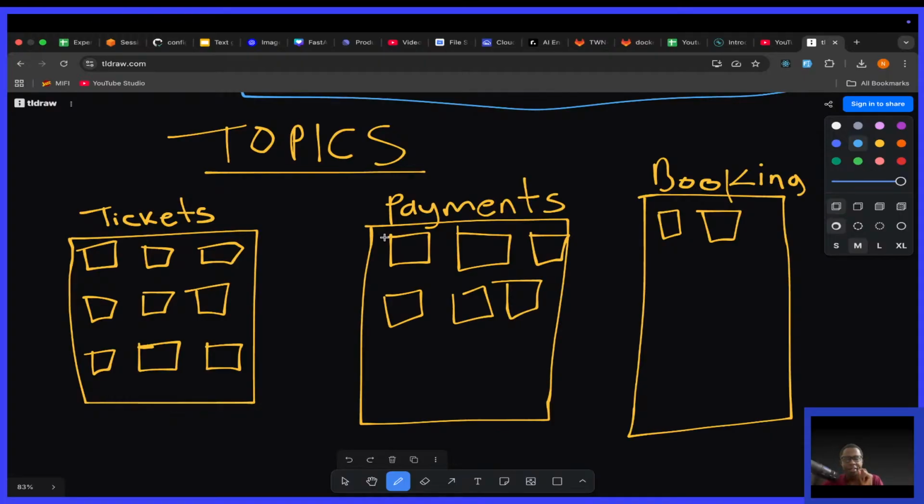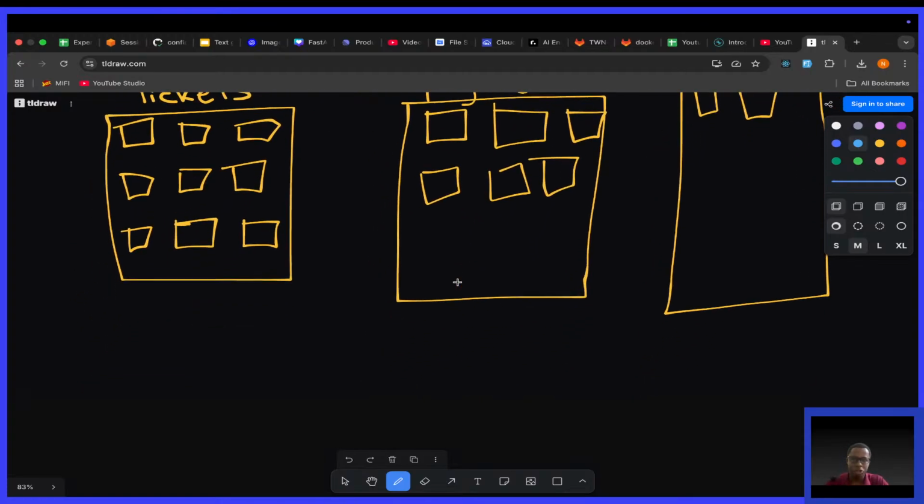Another thing you have to know is that events in a topic are immutable, meaning after an event has been written, you cannot change it. That's the meaning of immutability. So understand that. And now to go a little bit deeper, I want to talk about what they call brokers.